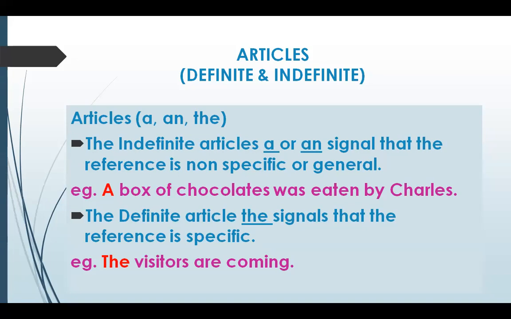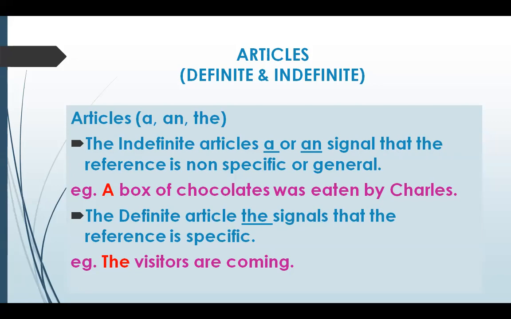Then before a common noun, when the noun represents the whole class, just say the dog is a faithful animal, the camel is the ship of the desert. When an adjective or a participle is used to represent a class of people, like the rich, the poor, the wounded and the dying. So that way with the adjective we are talking about a class of people. There also we use the article the.